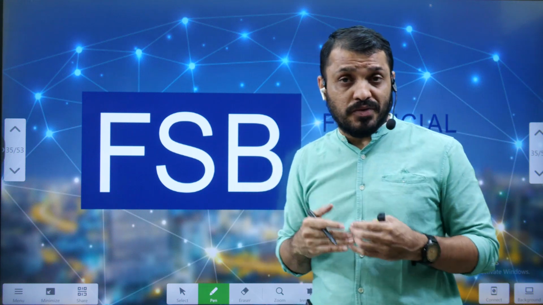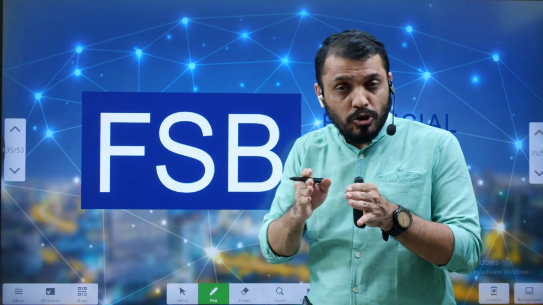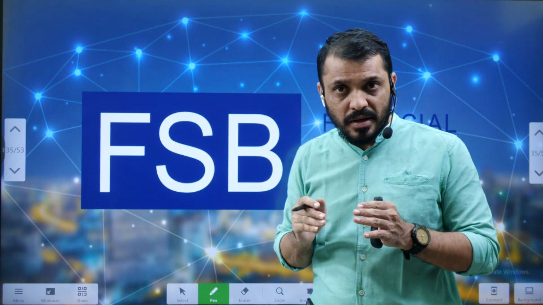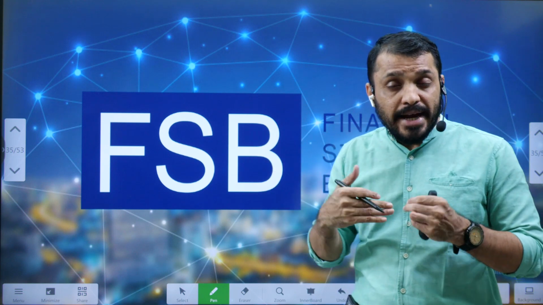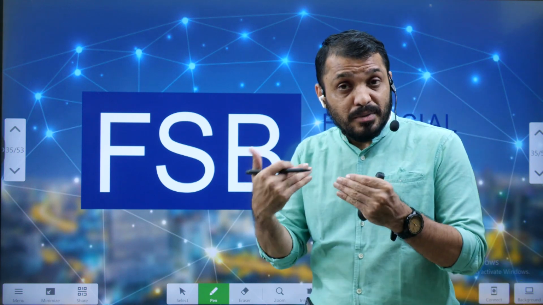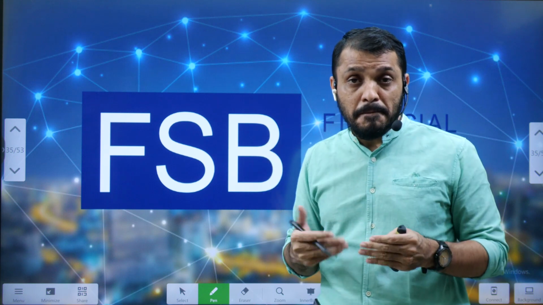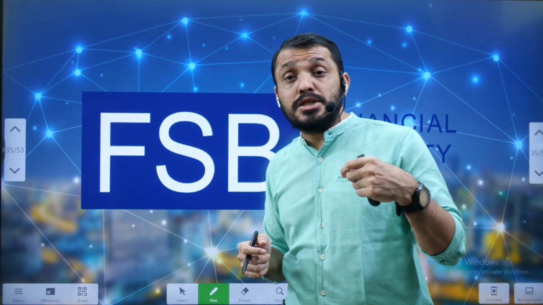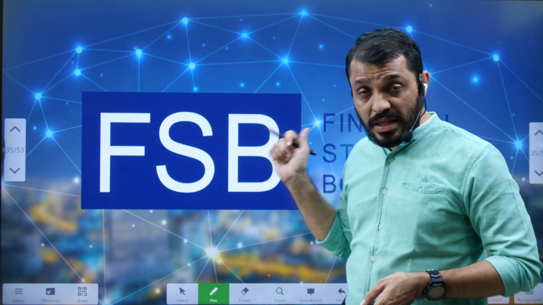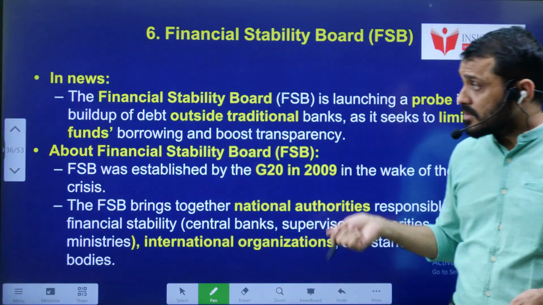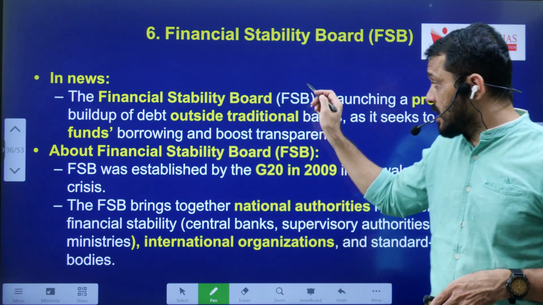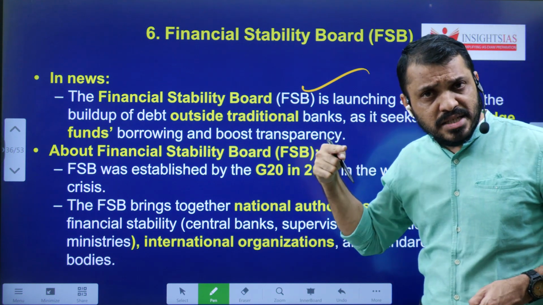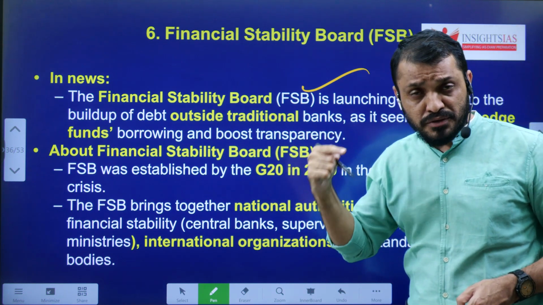Hedge fund is like a mutual fund, but hedge fund is open to very few people, and hedge fund is a very least regulated fund. So FSB is saying that hedge funds are borrowing out of the banks. That means other than bank borrowing, their borrowings are increasing. It is a time to supervise more effectively regarding the FSB. Now we will see this FSB, Financial Stability Board. They are going to launch a probe regarding the extra banking borrowings of the hedge funds.